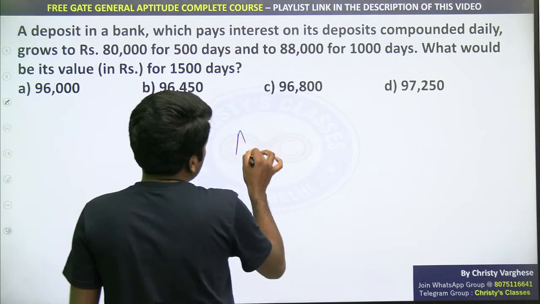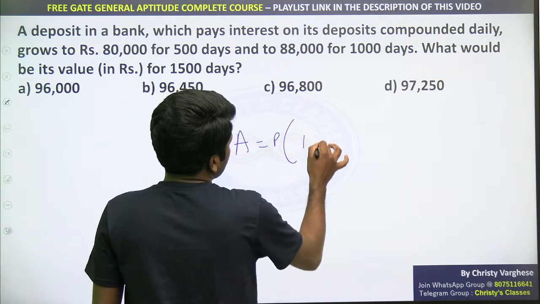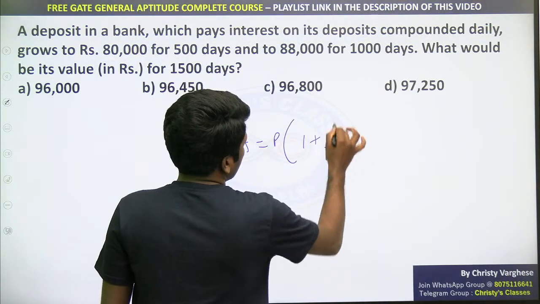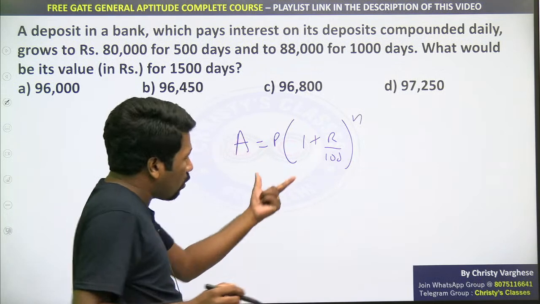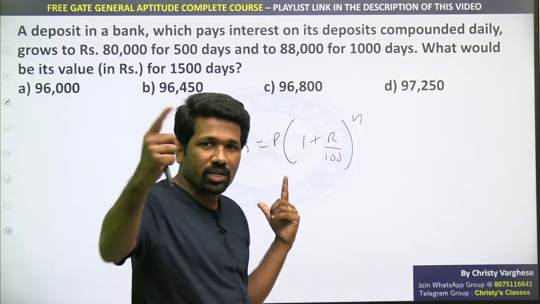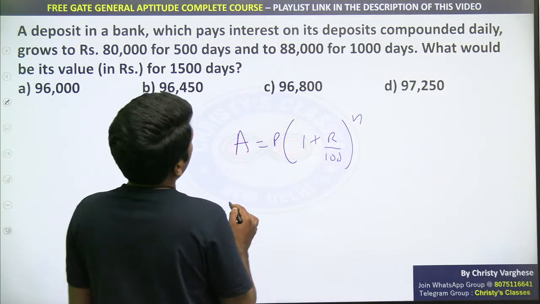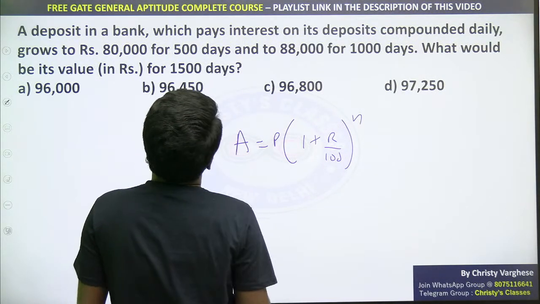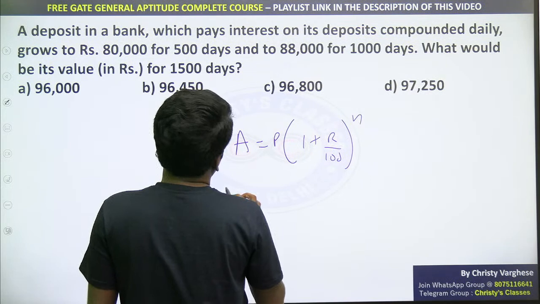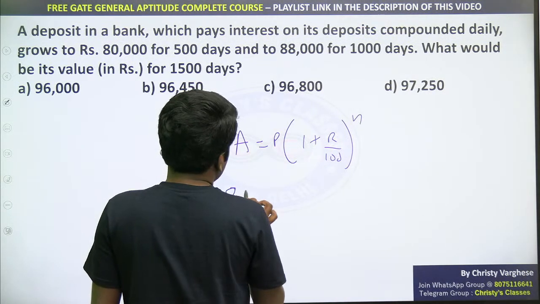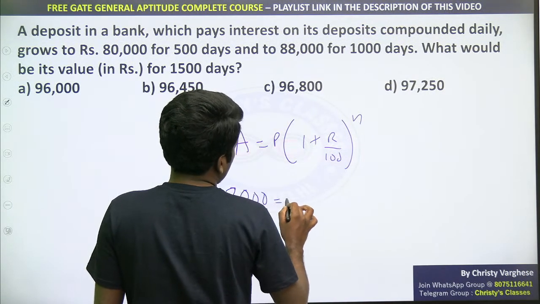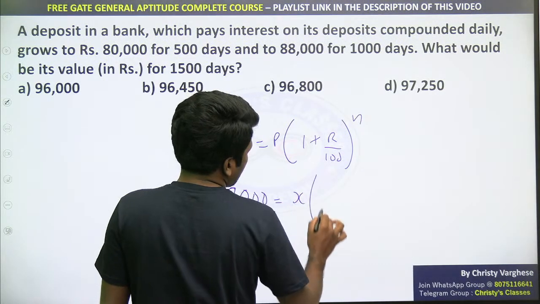Anyway, amount is equal to principal into 1 plus rate by 100 raised to time period. I explained how this formula is coming also logically. Check out my previous lectures. So the amount is for 500 days. After 500 days, 80,000 is the amount. Principal we don't know. Let x be the principal.